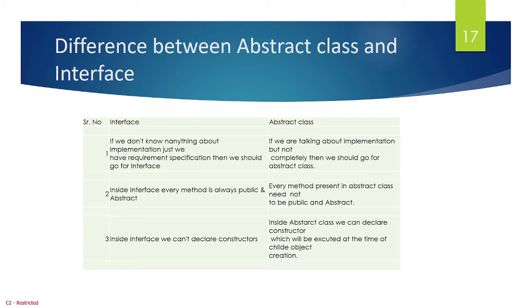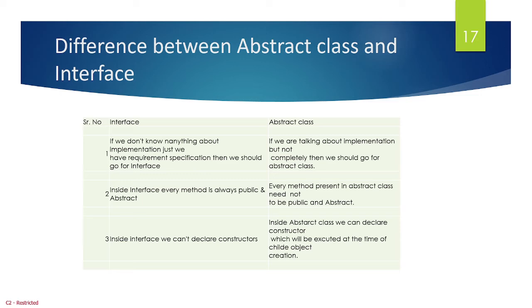But if we know the implementation, though only partially, then we use the abstract class. The second difference is, in an interface every method is always public and abstract, whether we declare it or not. But in an abstract class, it's not mandatory that every method should be public and abstract.